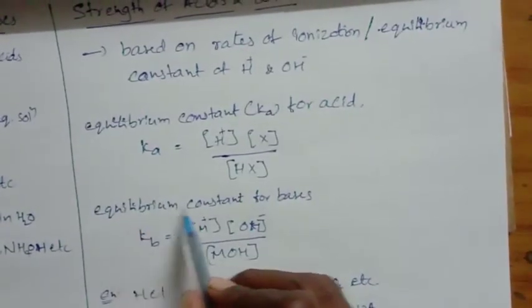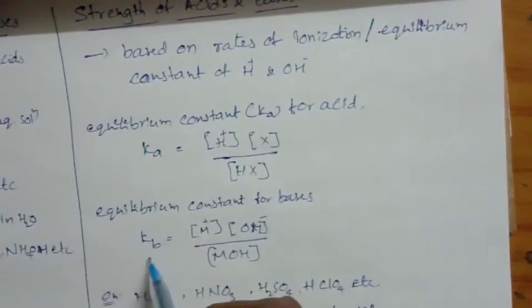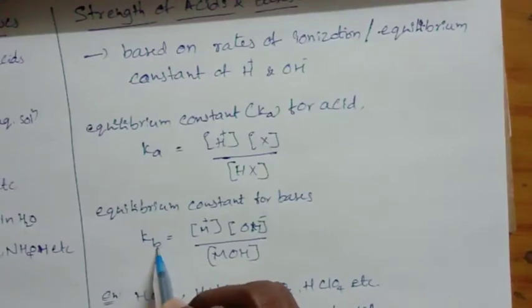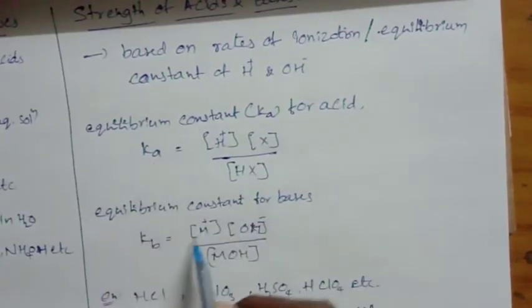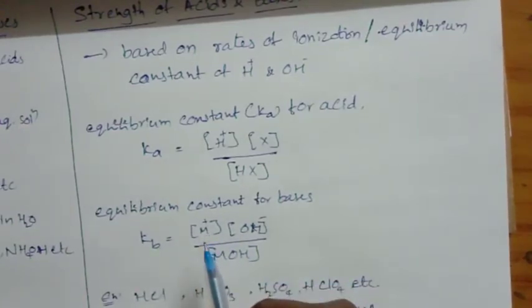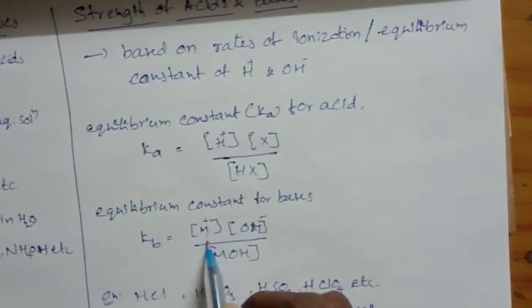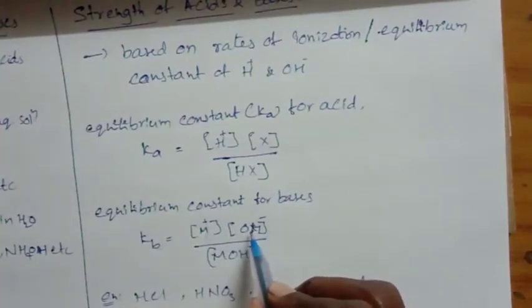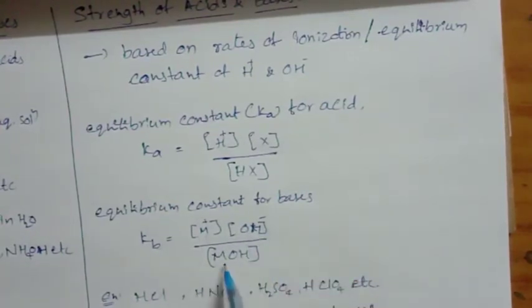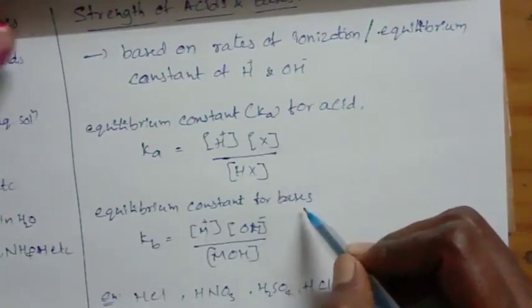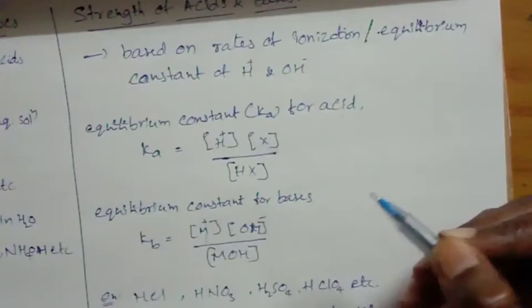And the equilibrium constant for bases is Kb. K means a constant, B means base, A means acid. In this, M plus means any metal, such as Na plus or Mg plus. Then OH minus, the hydroxyl ion, divided by the concentration of MOH. This is the equation of the equilibrium constant for the strength of acids and bases.